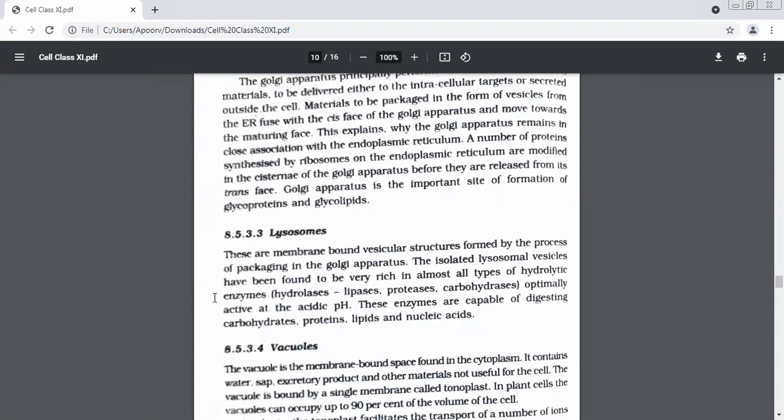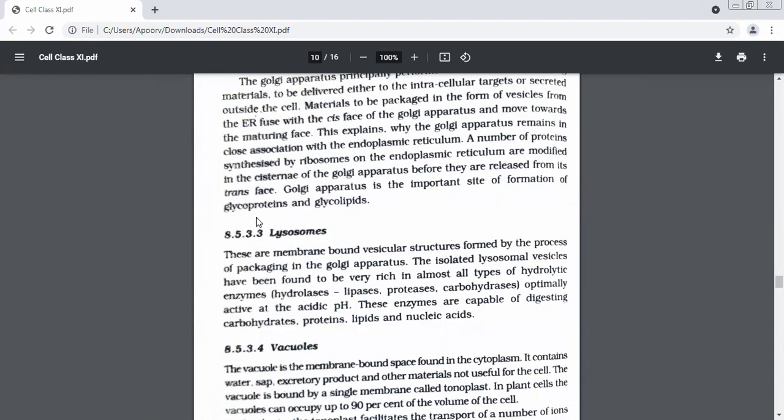This line, once again, I'm taking up. A number of proteins synthesized by ribosomes on the ER are modified. I've just given you an example of modification of proteins. Come on, give me the example that I did with you just now.